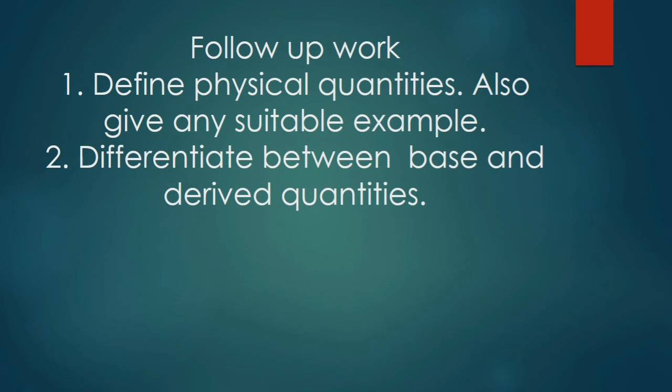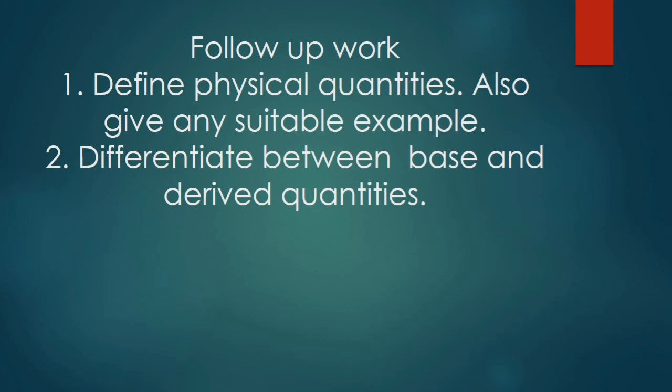Our follow-up work, that first of all we will define physical quantities, that all the measurable quantities are called physical quantities. So तमाम quantities जो measurable हैं वो physical quantities होती हैं. All the physical quantities have at least two characteristics in common. One is its numerical magnitude and other is the unit in which it is measured. So next is also give any suitable example. We have learnt in our lesson that, for example, if the height of a student is 104 centimeter, then we can say that 104 is its numerical magnitude and centimeter is the unit in which it is measured.